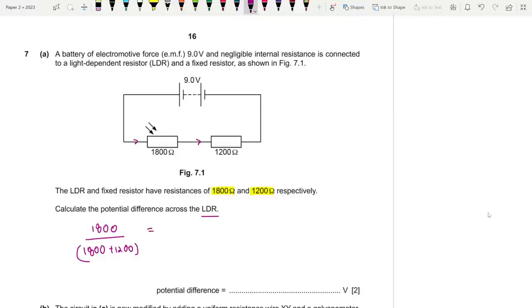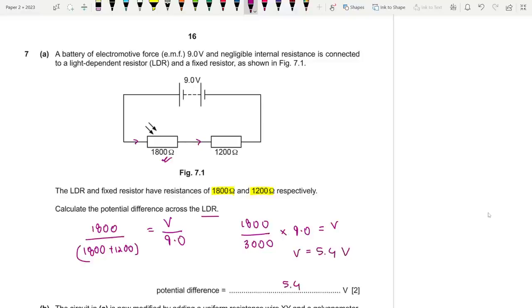So that is actually equal to the ratio of the voltage taken up by this particular resistor, which is unknown, divided by the EMF of the circuit. In a simplified format, this can be written as 1800 by 3000 into 9 is equal to V. So V is equal to 5.4 volts.